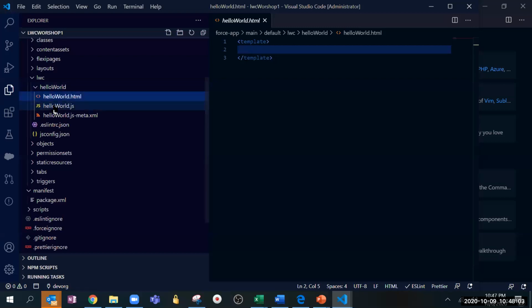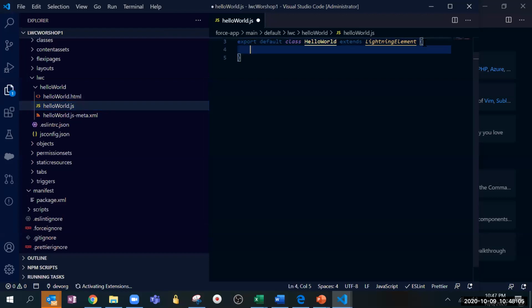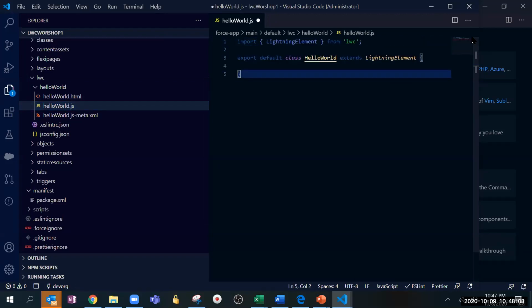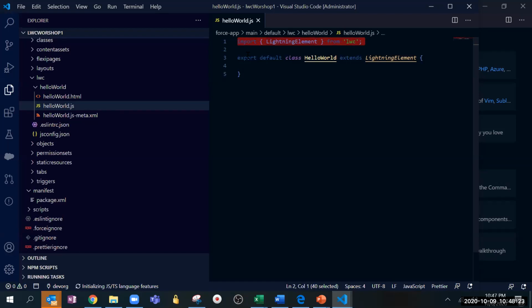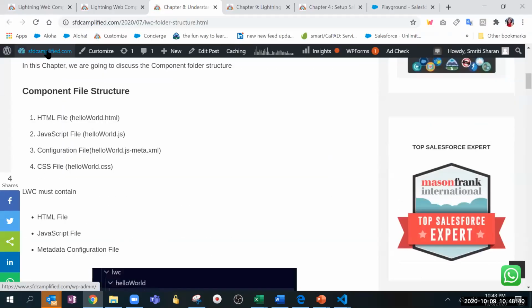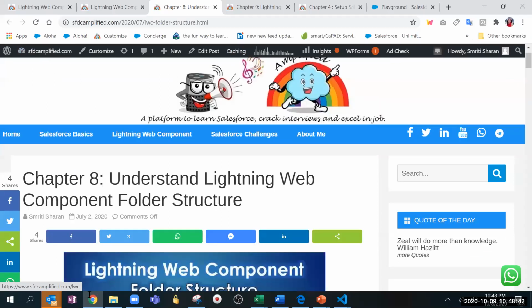Then there is the JS. Once you go to the JS, you will see import LightningElement from lwc. So LightningElement is coming from the LWC module. By default it will show like this only. If you want to go into more detail, there is a theoretical part regarding the four pillars of Lightning Web Component, and how import and export work. We don't need to discuss this in that much detail because it's the theoretical part, but you can always go through it. I have created a chapter of it, and I will show that in a later section.